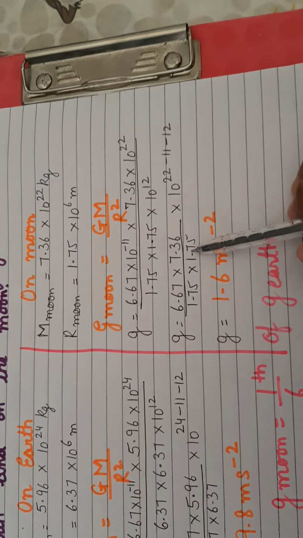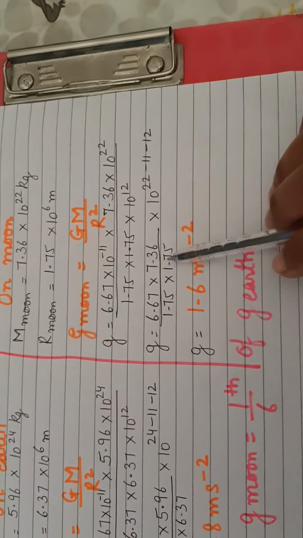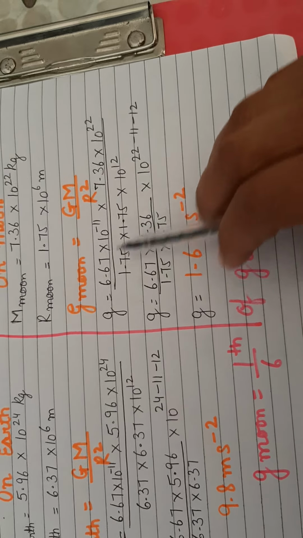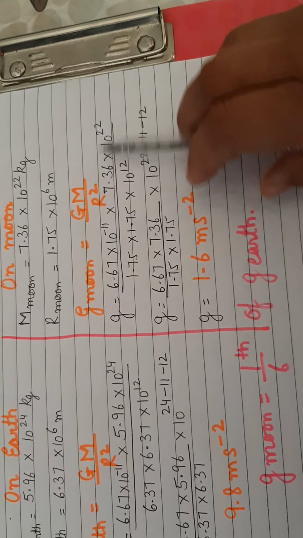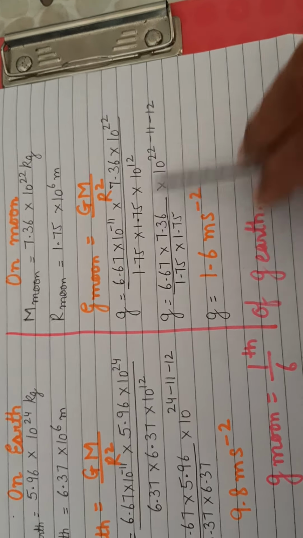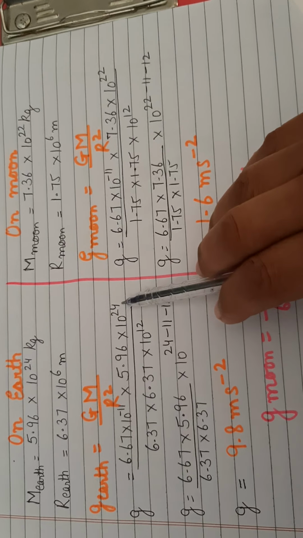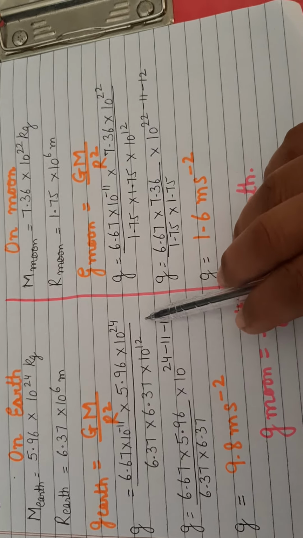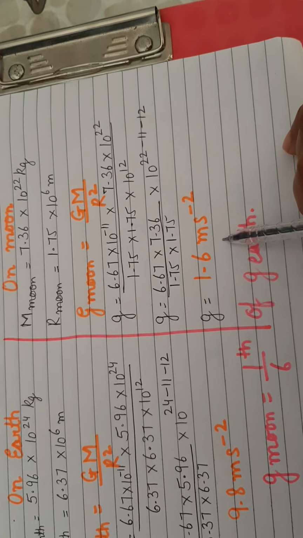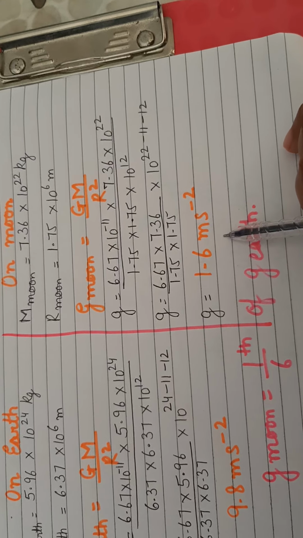And when I calculate the value of small g on the moon, I segregate the values from the powers, right? See, children, it is 22 minus 11, and when this 12 goes up, it becomes minus 12. Similarly over here, children, 24 minus 11 and minus 12, and ultimately the answer works out to 1.6 meters per second square.